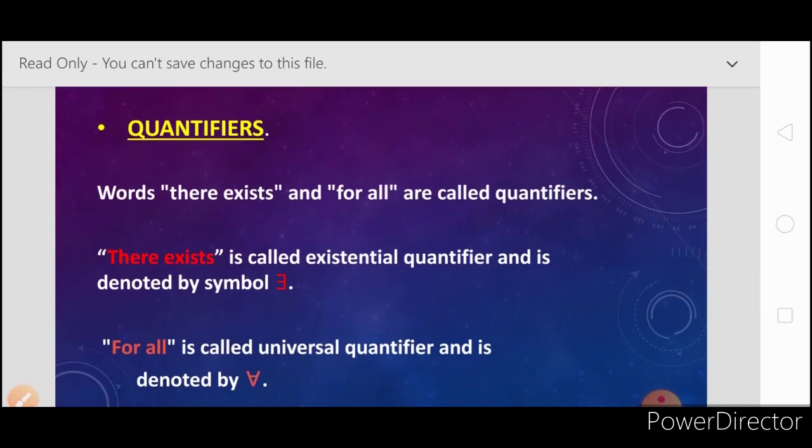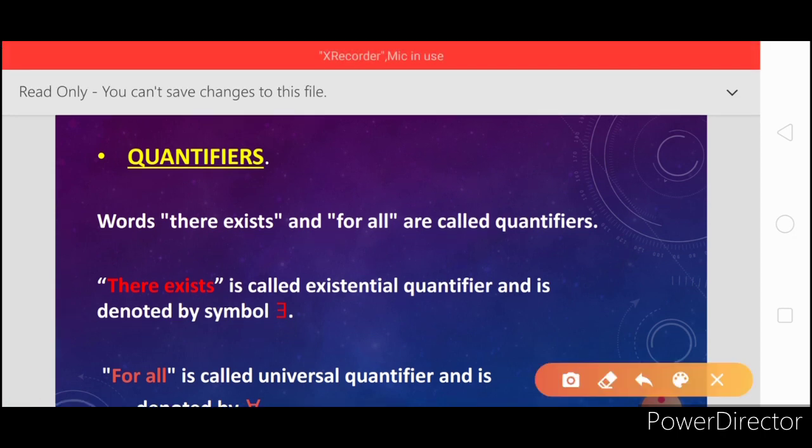So friends, there are two types of quantifiers, namely "there exists" and "for all".